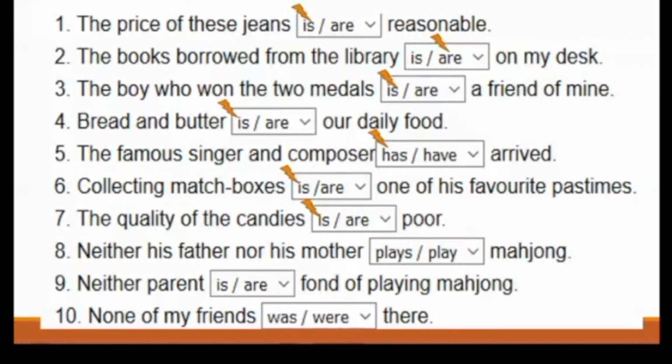Number 8. Neither his father nor his mother play mahjong. The answer is plays, because the subject is again the closest, which is mother. 9. Neither parent is fond of playing mahjong. The answer is is, because they use the word neither. Number 10. None of my friends were there. The answer is were. Why were? Because the subject, none of my friends.